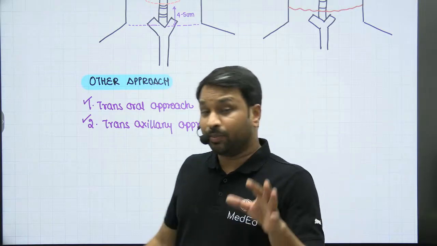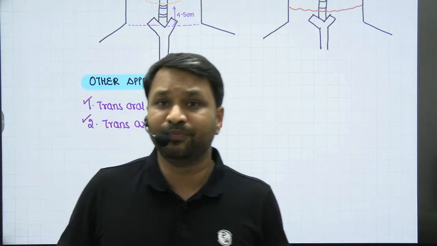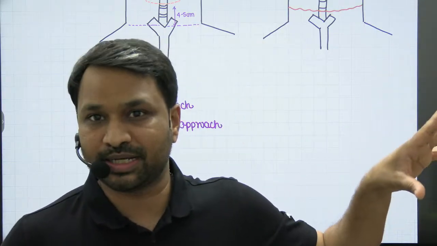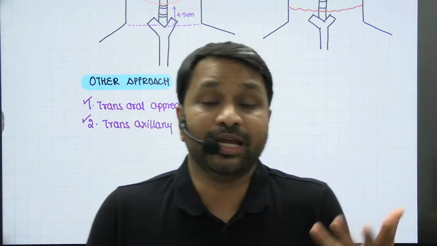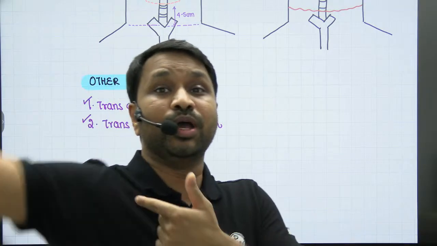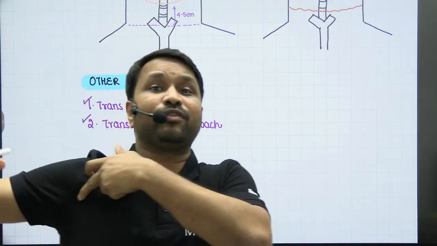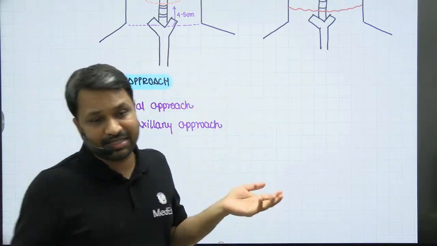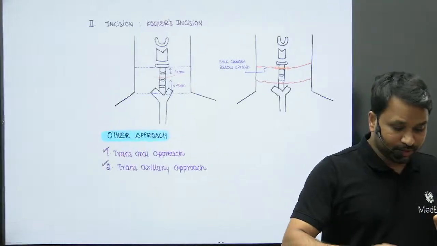Let's say you become a hotshot surgeon in future, and you get a client or a patient who is a movie star, and she has a thyroid swelling. She wants to get it operated, but she doesn't want any incision here. So what you can do is give her a transaxillary approach, go from here, reach down to the neck, dissect the neck, go to the thyroid gland, remove the gland and extract it, right? So this is the option that you can have.